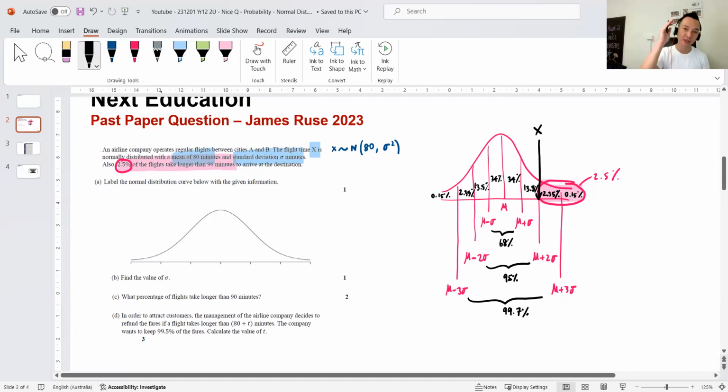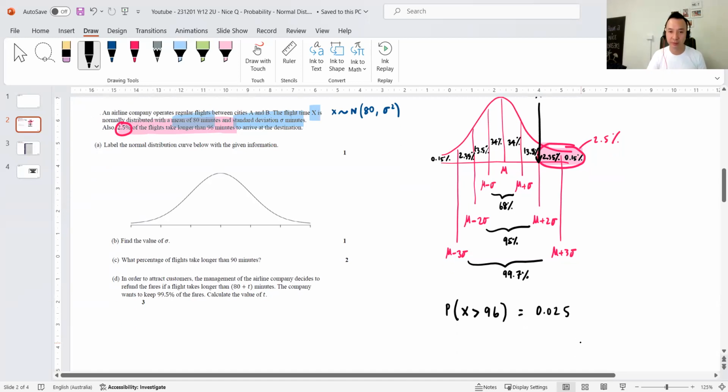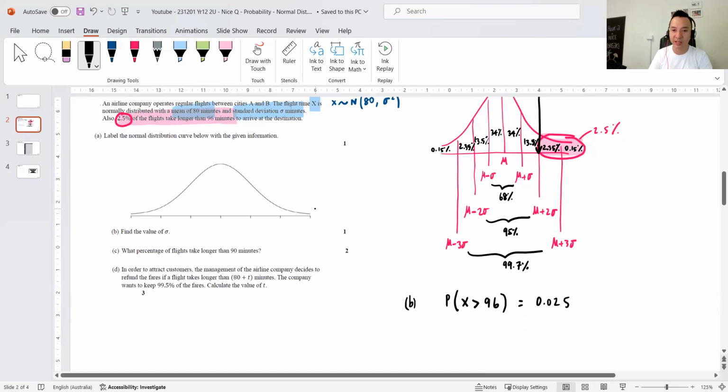So I guess in this question, it's basically trying to tell you that the probability when X is greater than 96 minutes equals 0.025, so 2.5%. So back solving that for part B, that's basically saying if I standardize this, so that's what it means.